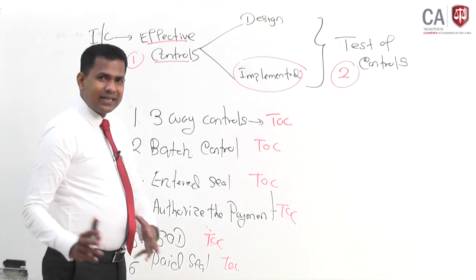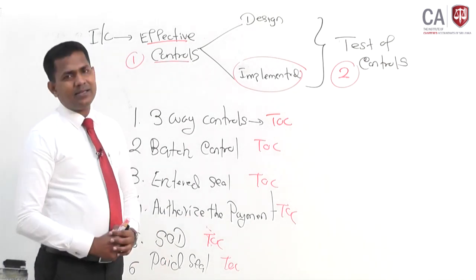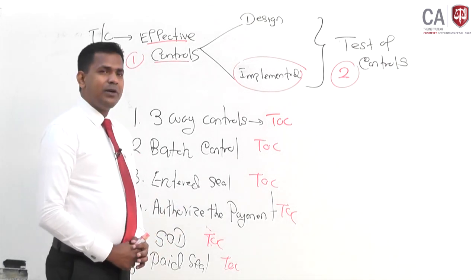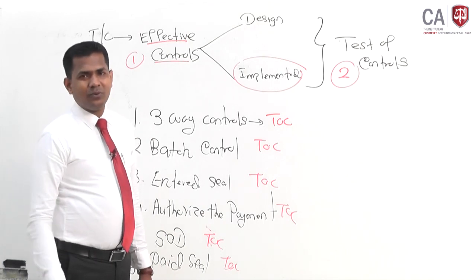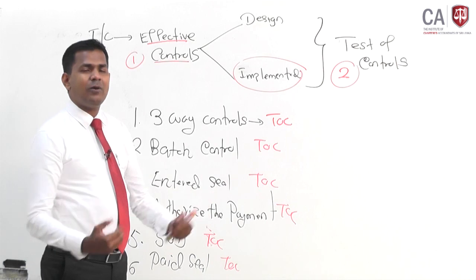Entered seal. Select a sample and see. Authorization of the payment. Select a sample and see. Or the entered seal, you can go and observe also. Segregation of duties, you can observe. Paid seal. Select a sample and perform and see whether those have been done.